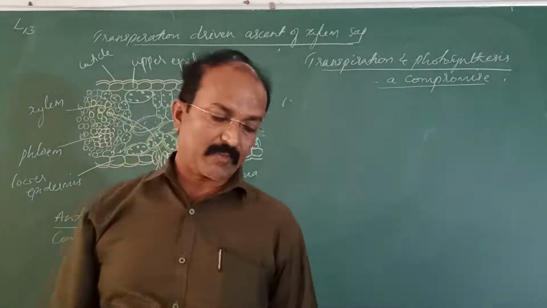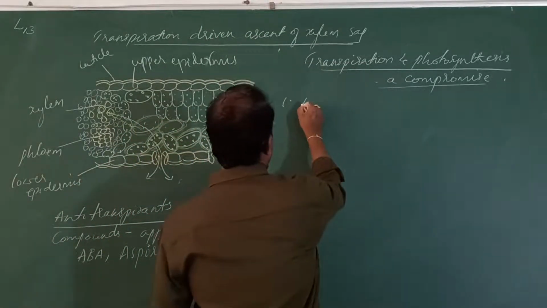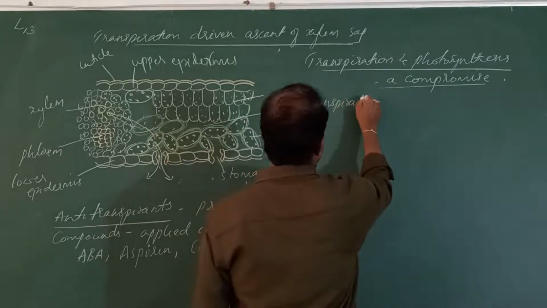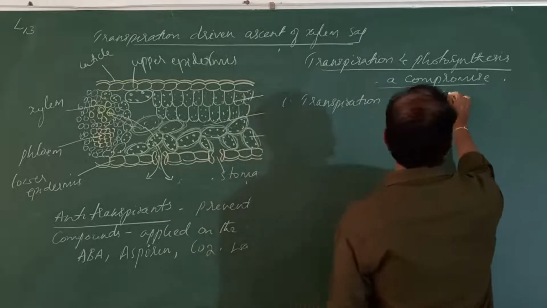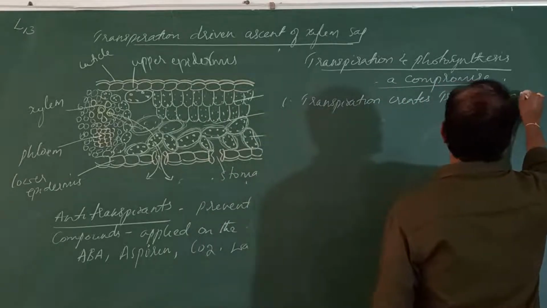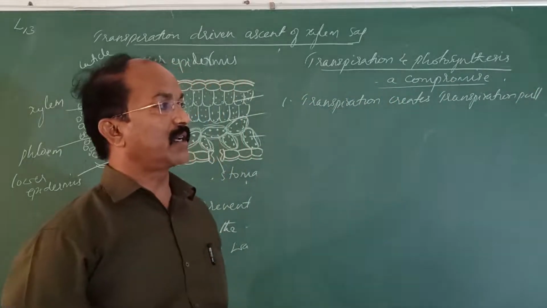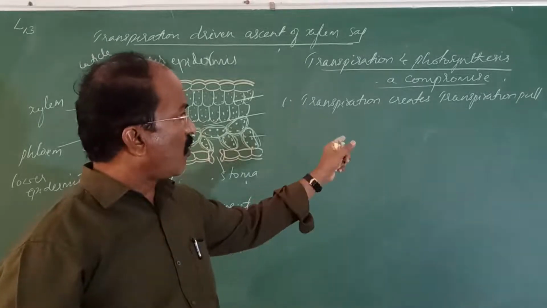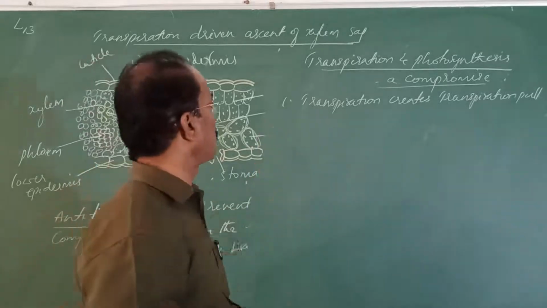So the transpiration plays an important role in supplying water. First thing, transpiration creates transpiration pull, by which a sufficient amount of water is absorbed from the roots, and it is involved in transportation of minerals through the water to different parts of the plant body.